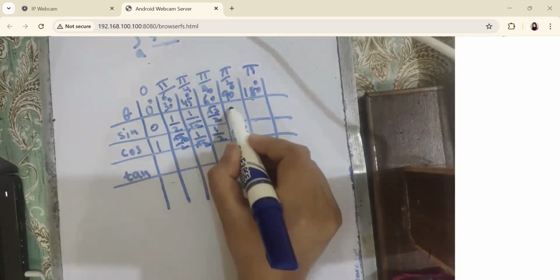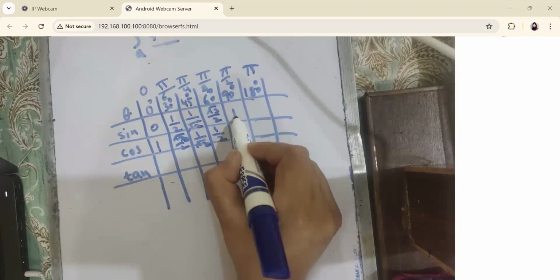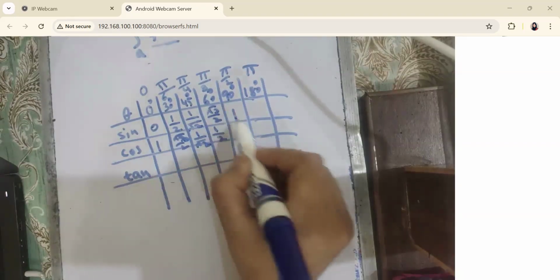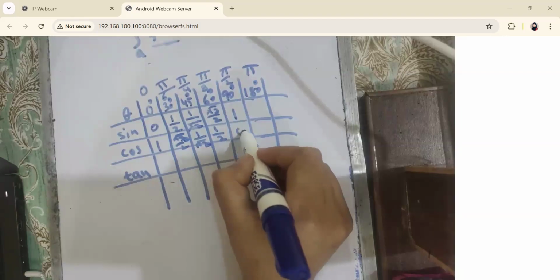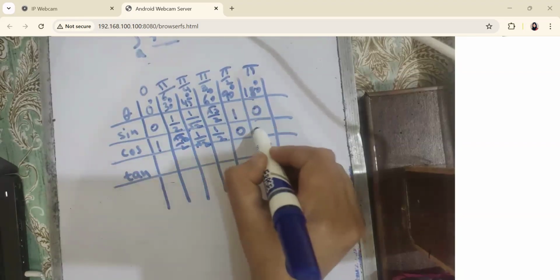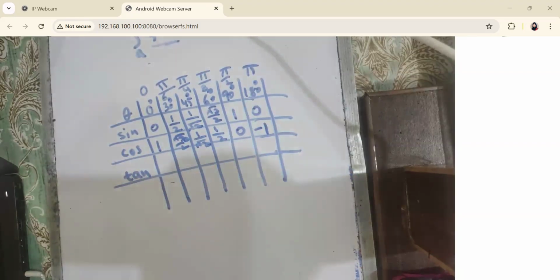Okay, sine 90? 1. Cos 90? 0. Sine 180? 0. Cos 180? Minus 1. Okay, you have to remember these values.